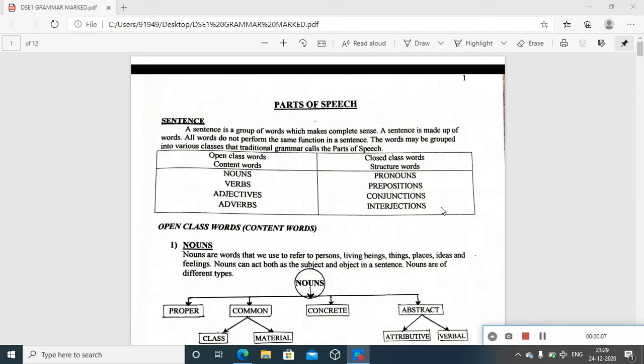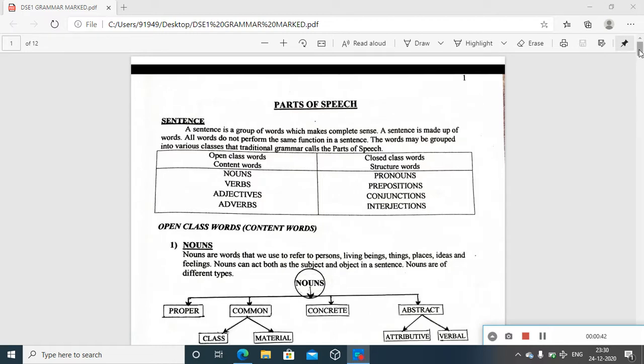Pronouns, as a type or a part of speech, come under the closed class category. Let us have a look at how parts of speech are classified. They are classified mainly into two: open class or content words, and closed class. Under open class we have nouns, verbs, adjectives and adverbs. After that elaborate discussion, now we are going to talk about pronouns, which come under the closed class category.